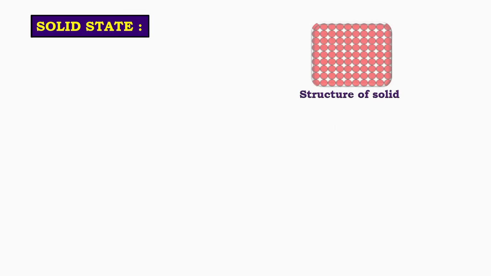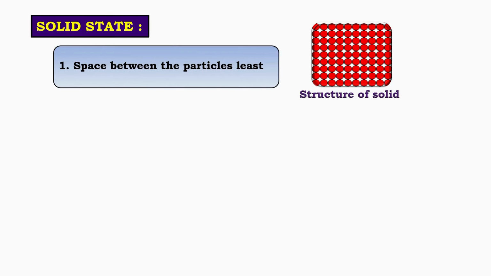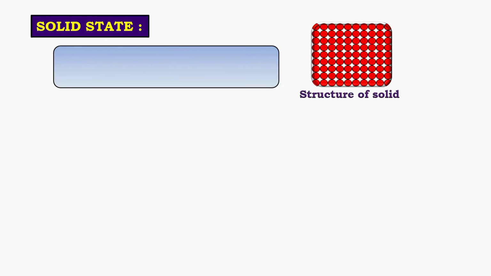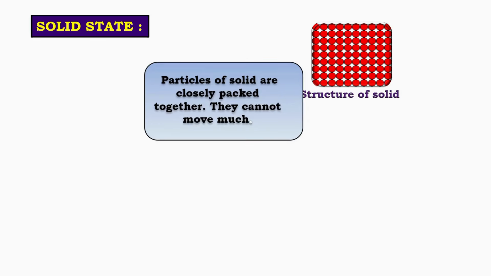Solid state of matter. In the solid state, the space between particles is the least. The particles are closely packed together, and the force of attraction between them is maximum. Because of this, the kinetic energy of particles is the least, and they can only vibrate about their fixed positions. Due to the close packing of particles, solids have a fixed structure. The particles cannot move freely, which makes solids strong and stable.